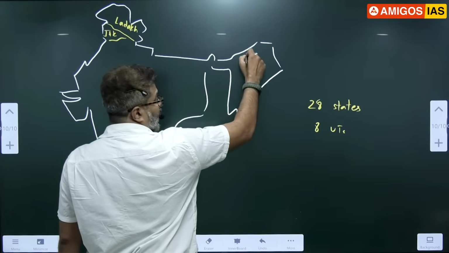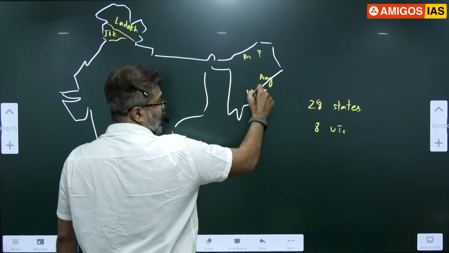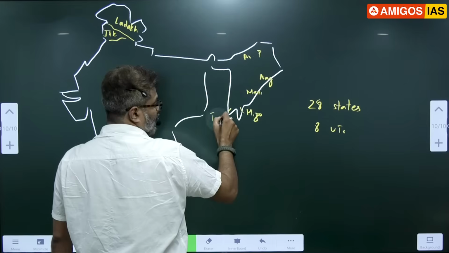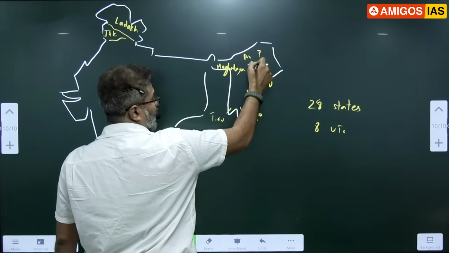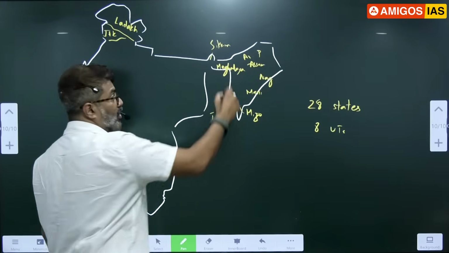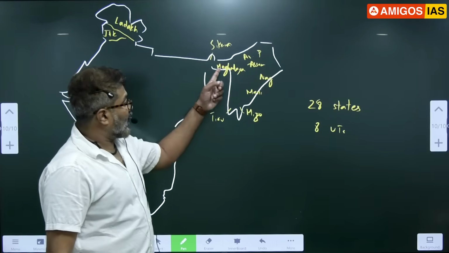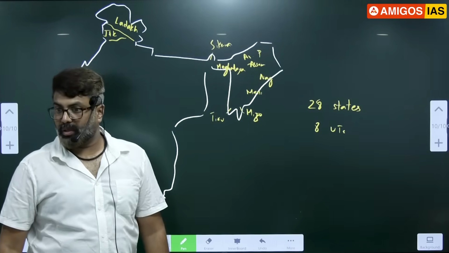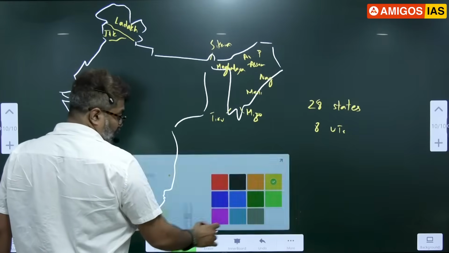So this is Arunachal Pradesh here. Then Nagaland. Manipur here. Mizoram here. Tripura here. Meghalaya here. Many of you are struggling with the Northeast. This is Assam here. Sikkim here. You should never go wrong. I am telling you now only. So Sikkim, Meghalaya, Assam, Arunachal Pradesh, Nagaland, Manipur, Mizoram, Tripura. Make sure you remember the states first.